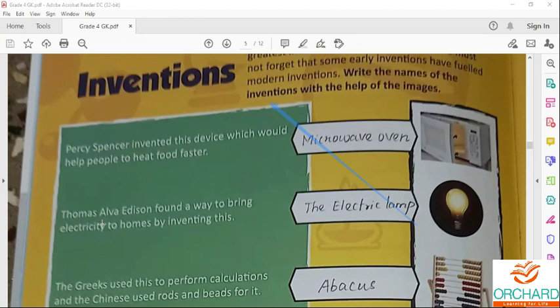He developed many devices such as electric power generation, mass communication, sound recording.